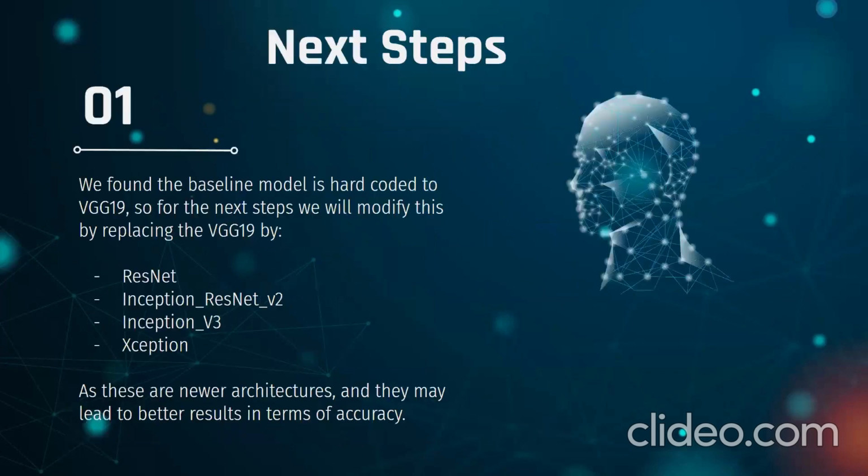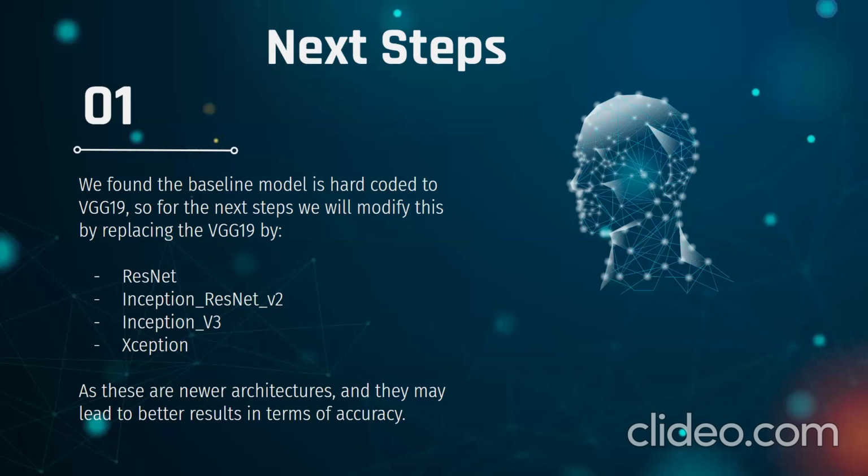Okay, as for the next steps, after looking through the 6,000 or 7,000 lines of code that we have for our model, we finally detected where the VGG19 model is included. Our code initially has a configuration file that supposedly should change this VGG19 when edited, but we found out by experimenting that this is not the case. So we finally found where the VGG19 is hard-coded in the code. So in the next milestone, inshallah, we are going to be able to optimize this and change it to try different, newer models and architectures to reach, inshallah, higher accuracy.